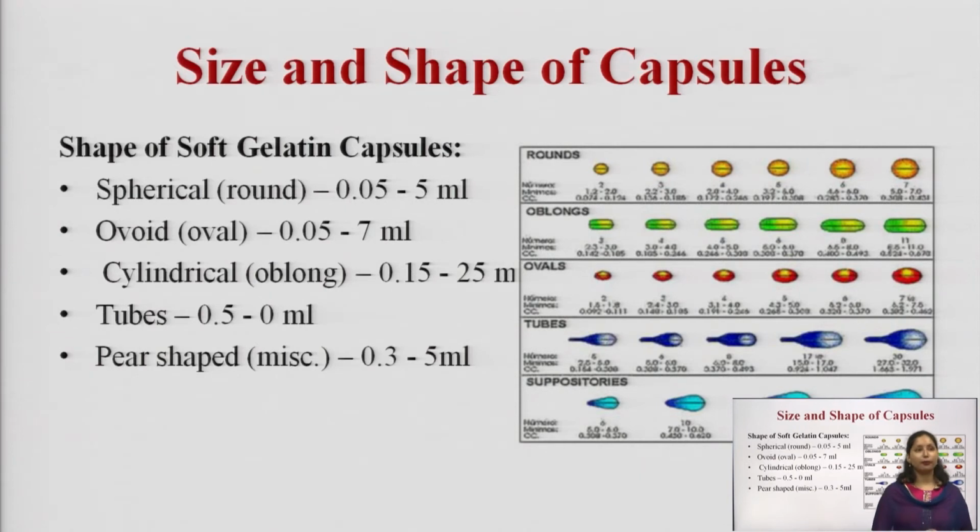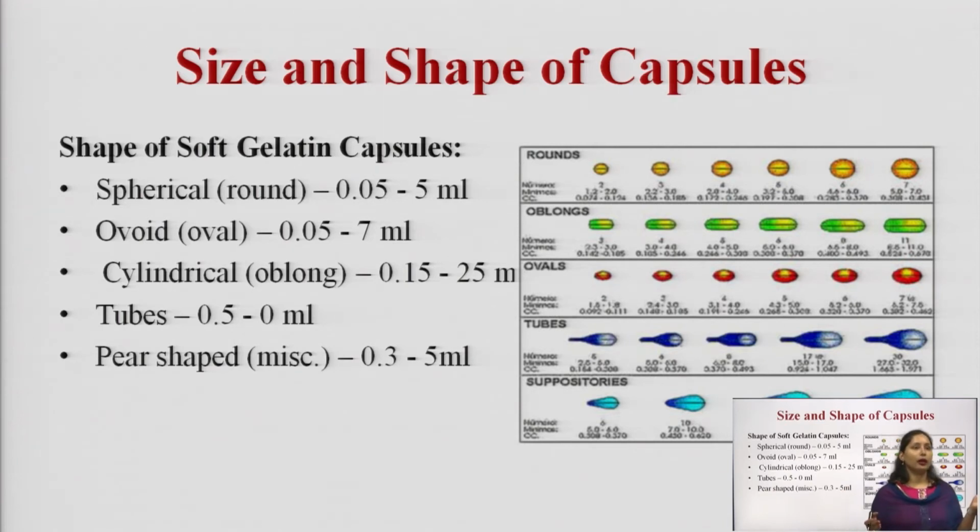Then shape of the soft gelatin capsule. Unlike the hard gelatin capsule where we have only one type of shape, that is cylindrical, in the soft gelatin capsule we can mold the capsule into different shapes.